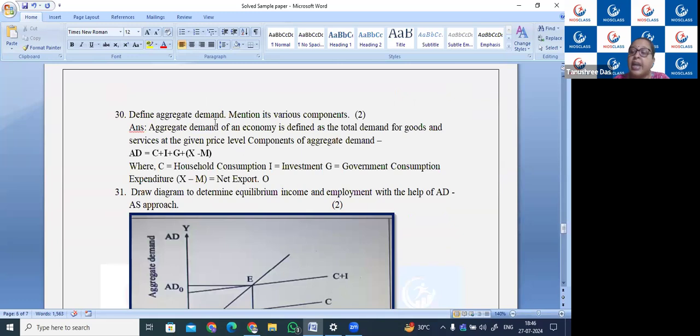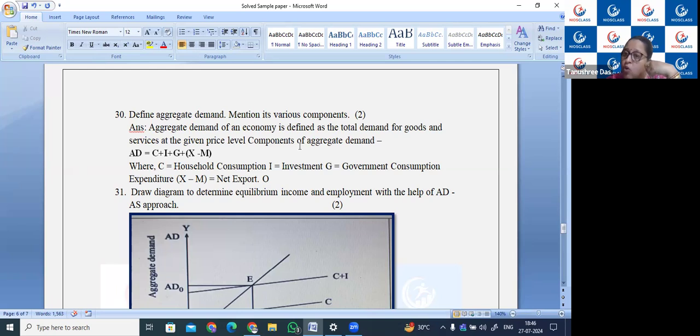Now define aggregate demand, AD, and mention its various components. So aggregate demand is the total demand. Whatever demand you have studied in micro, that is an individual demand. But when we consider every segment in the economy and combine all those forces together, we are making an aggregate demand. Components of aggregate demand are C, consumption expenditure; I, investment expenditure; G, government expenditure; and X minus M, net exports.